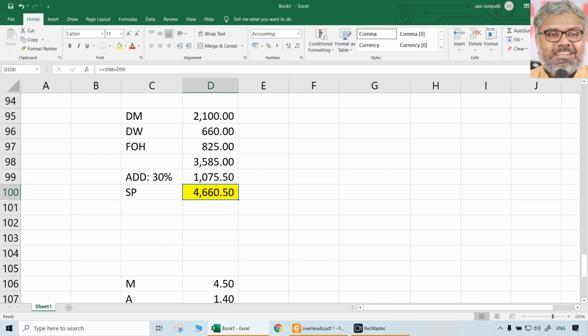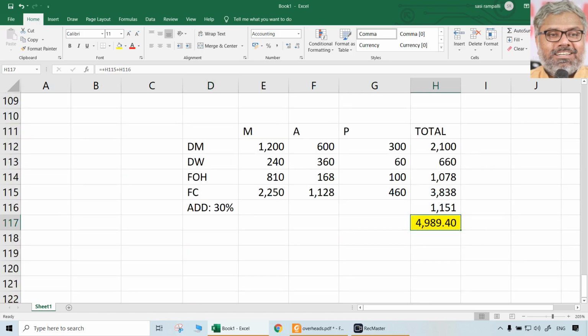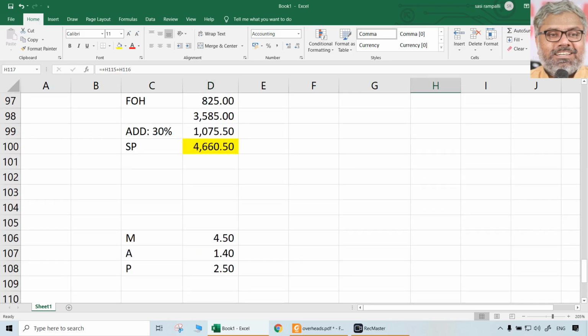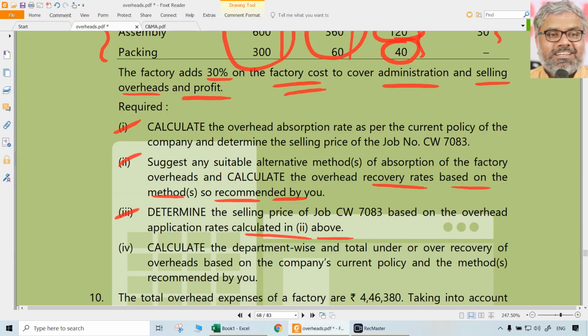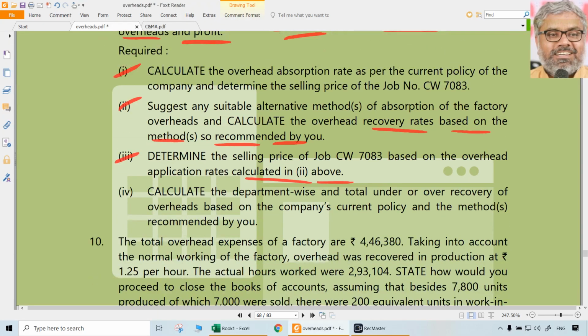Costing, if it is not monitored properly and minute details are not taken, will not result in good final performance. At the end of the year suddenly they wake up and say a lot of loss has happened. Why will that be? Because you recovered overheads wrong. You have quoted these jobs very much less than what you are supposed to quote. You are supposed to quote almost 5,000 rupees. You quoted only 4,600 rupees, so that was underpriced because of the unscientific method they have been using. That is for understanding purposes. You don't have to write that.